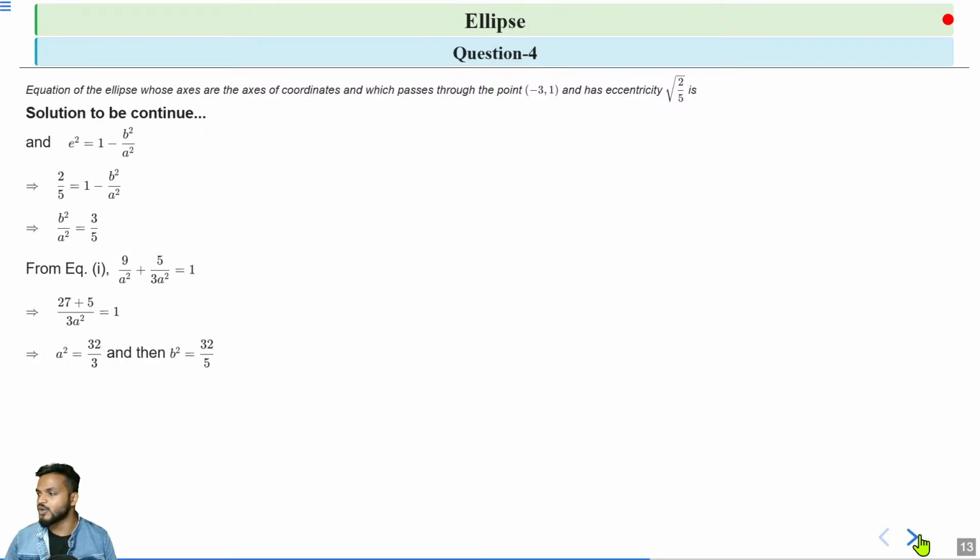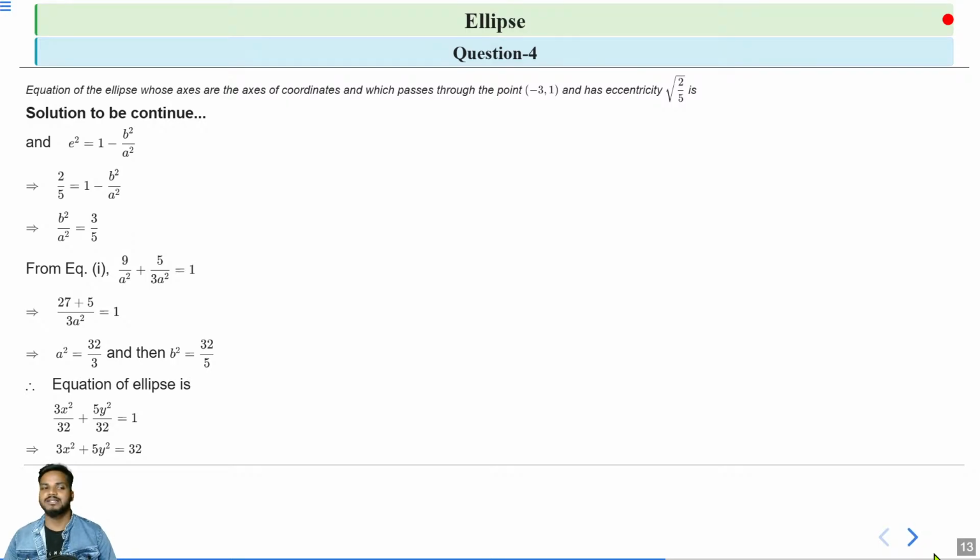And when we have the value of a square, then we can calculate the value of b square by using the relation b square by a square is equal to 3 by 5. So from there we get b square is equal to 32 by 5. And when we have the value of a square and b square, then we can easily write the equation of that ellipse. So the equation of the ellipse is 3x square by 32 plus 5y square by 32 is equal to 1. That can be written as 3x square plus 5y square is equal to 32. Okay, clear?